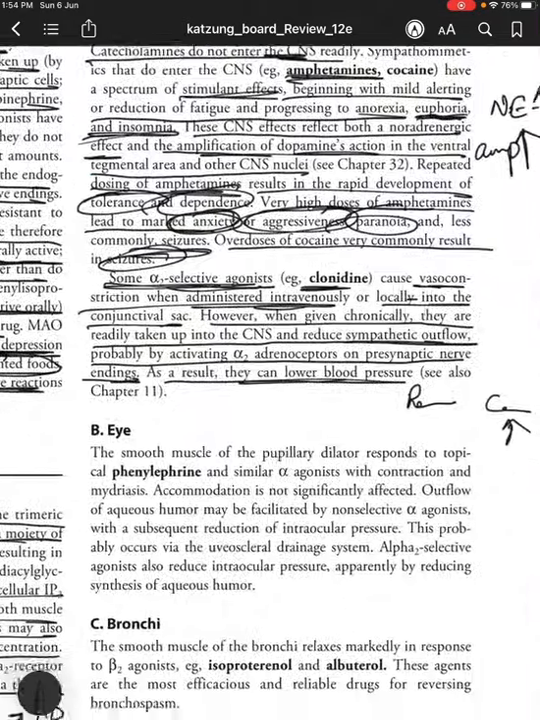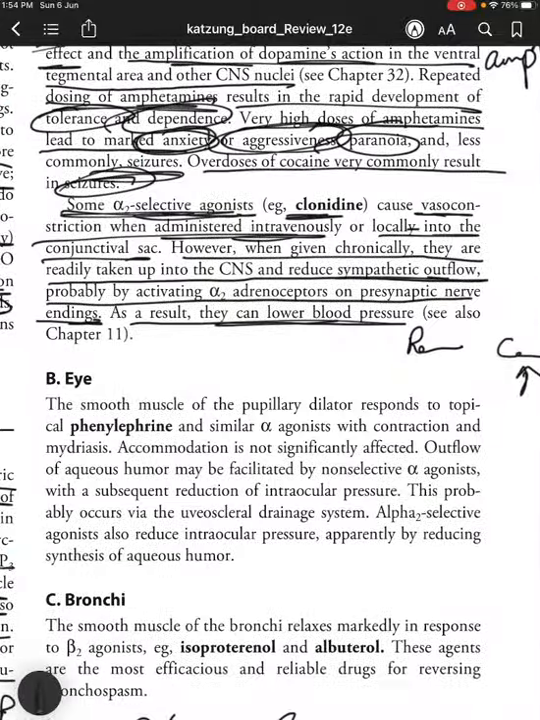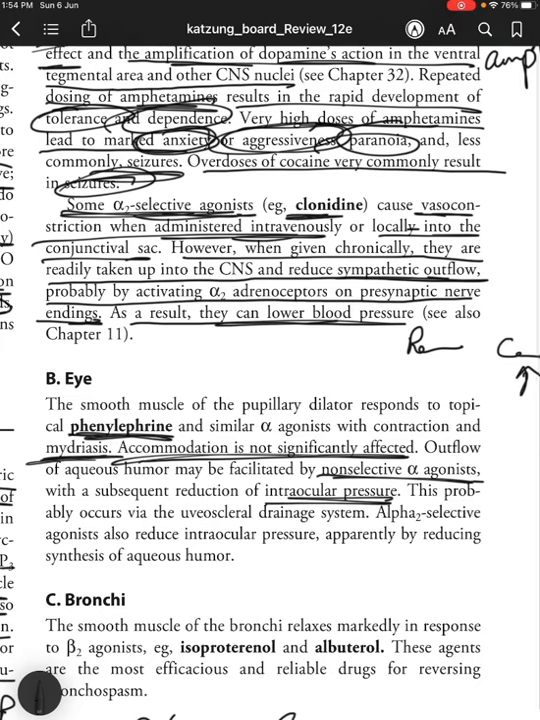Now coming to the eye, the smooth muscle of the pupillary dilator responds to topical phenylephrine and similar alpha agonists with contraction and mydriasis. Accommodation is not significantly altered because it's more of a parasympathetic activity. Outflow of aqueous humor may be facilitated by non-selective alpha agonists with a subsequent reduction of intraocular pressure. This probably occurs via the uveoscleral drainage system. Alpha 2 selective agonists also reduce intraocular pressure, apparently by reducing the synthesis of aqueous humor.